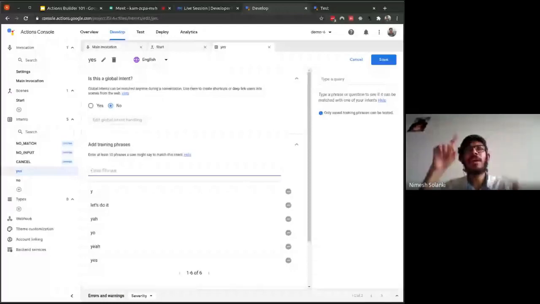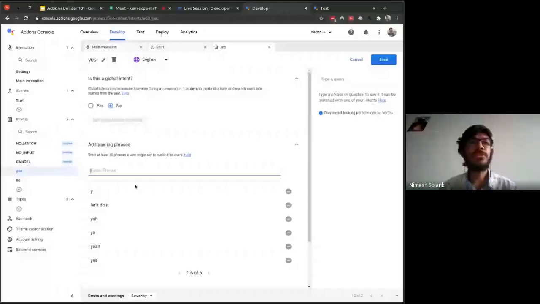I usually say why, so some Linux freaks may also say why. We need to make sure our action is capable of handling any scenario. That's why we need at least 10 phrases. Make sure you add a minimum of 10 training phrases, and once that is done, save at regular intervals. Once this is done for yes, we'll do the same thing for no.